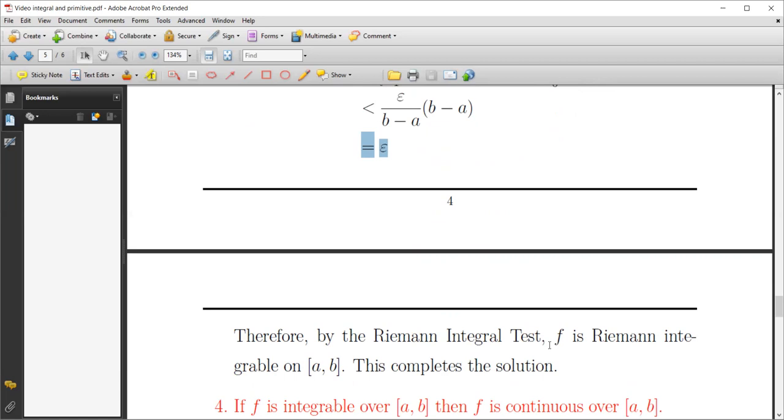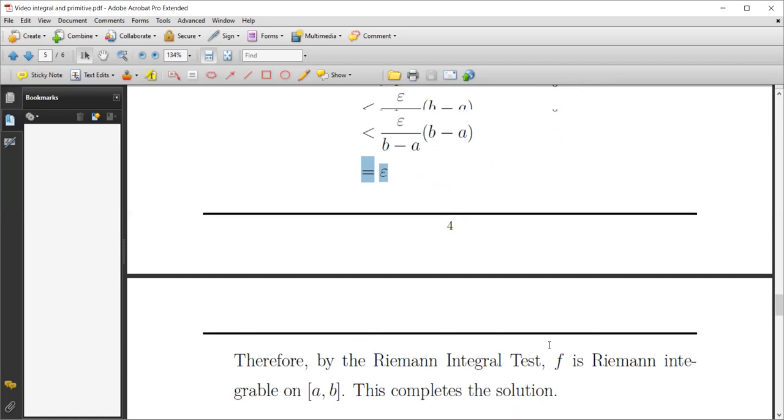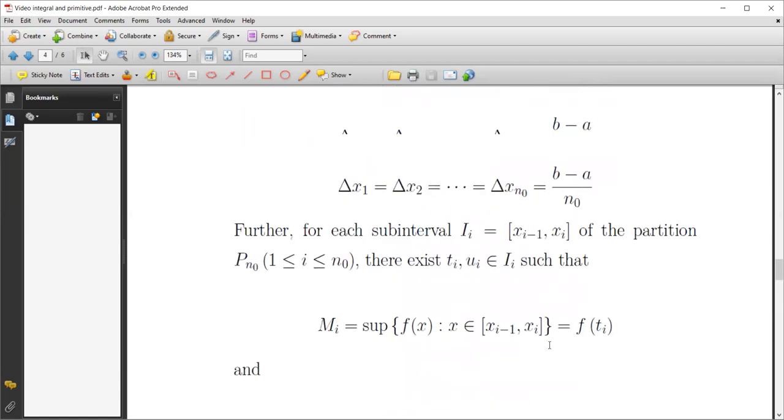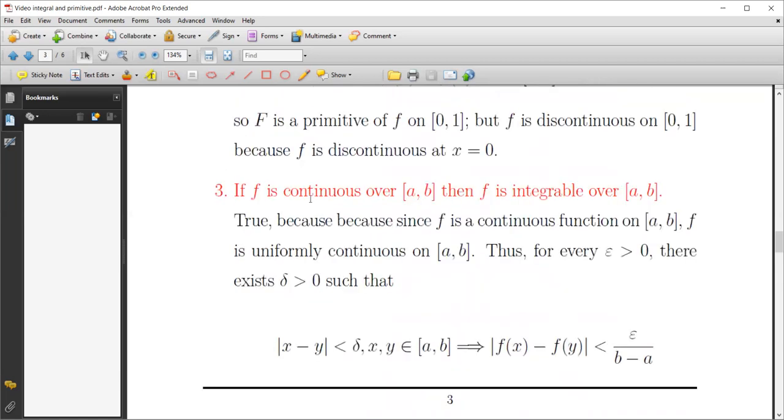So we can confirm that for any given function which is continuous over an interval, f is integrable over this interval.